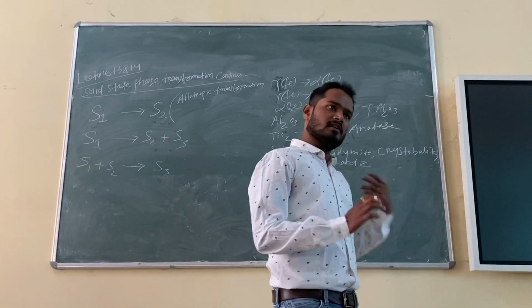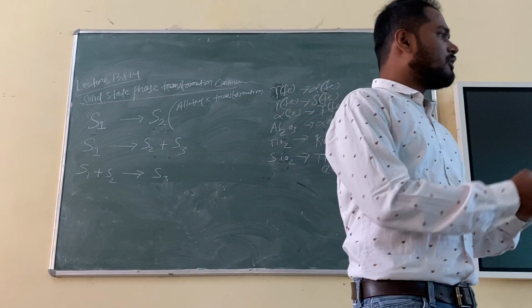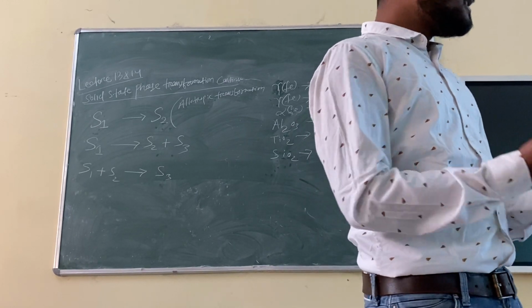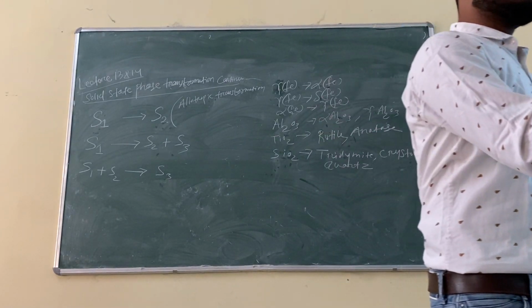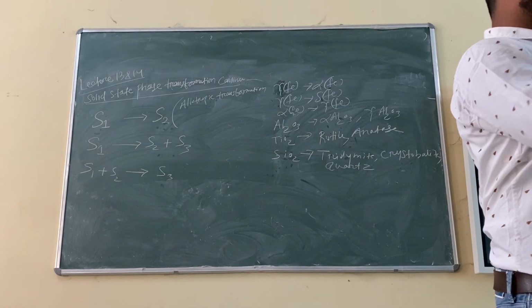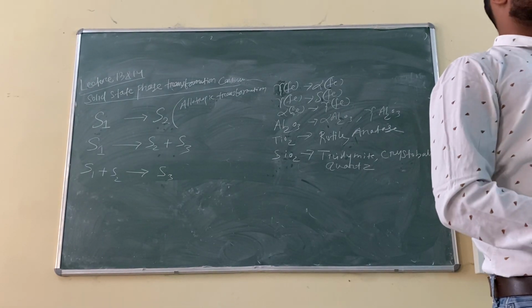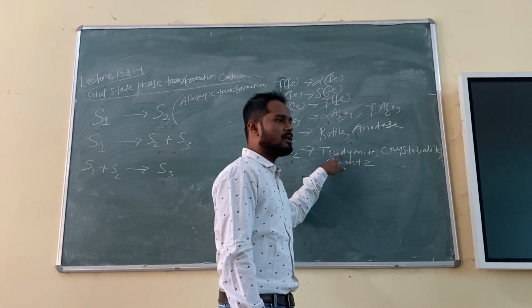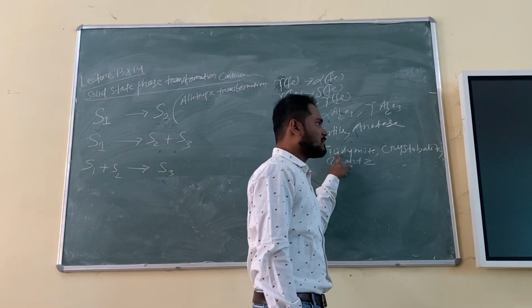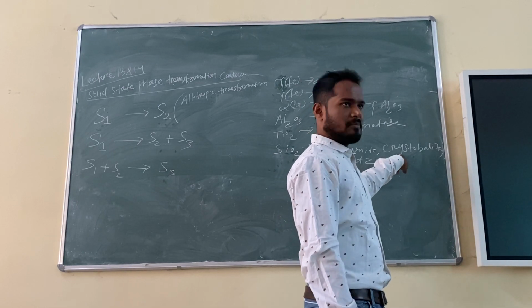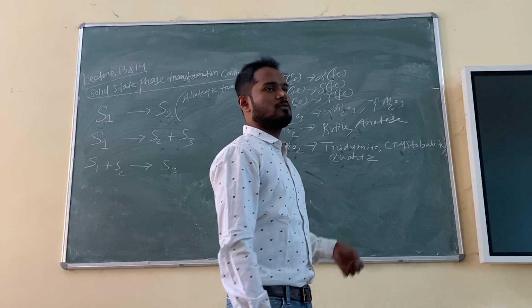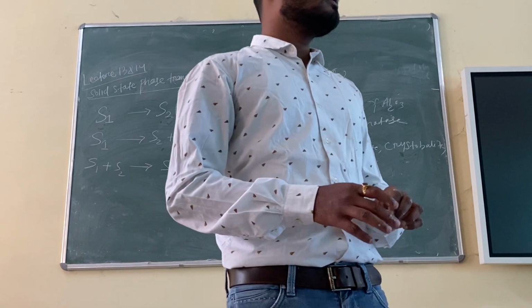SiO2 will be there. Silicon and oxygen will be there, right? But they will arrange in a different fashion. Why is this happening? Because of stability. At a particular temperature, a particular crystal structure will be stable. For example, below 870 degrees centigrade, this will be there. If you go to a temperature, suppose above 1700, this may be there. If you go to a higher temperature, this structure will be there. You understand my point?